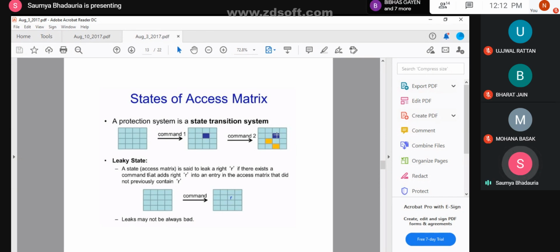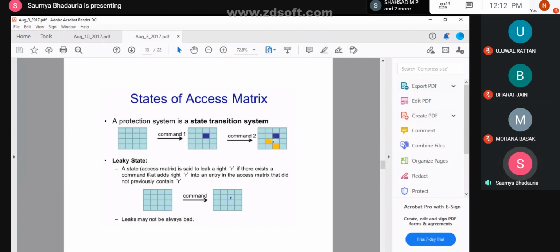Now in case of a leaky state, the leaky situation will only occur when there exists a command that adds read into an entry in the access matrix that did not previously contain R.